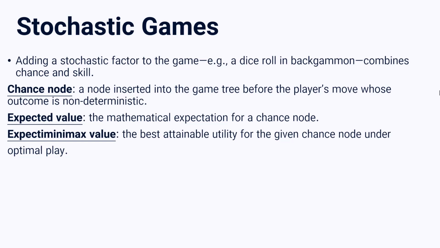So let's start this video. What are stochastic games? So far, we've talked about games that had no element or factor of chance or stochasticity, like chess. A game like chess 100% depends on your skills. But some games depend on your skill and your chance, like games that use dice, such as backgammon.